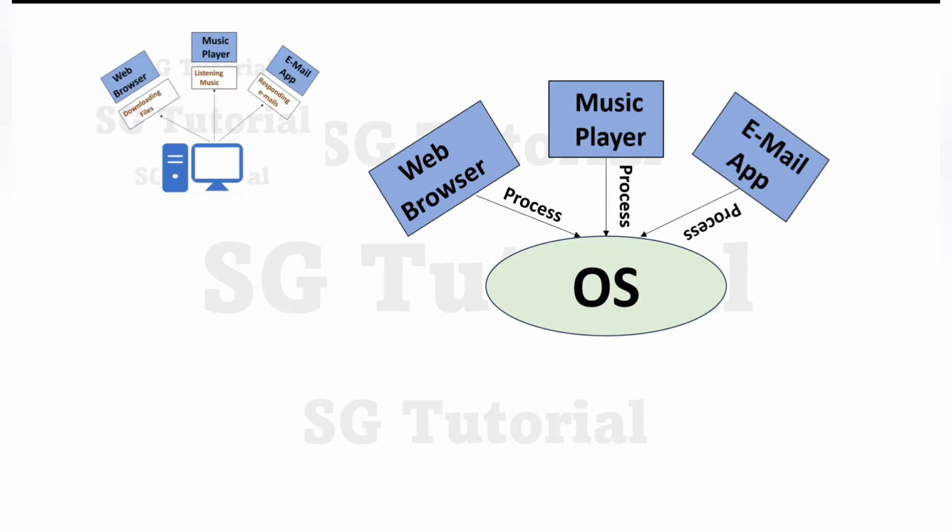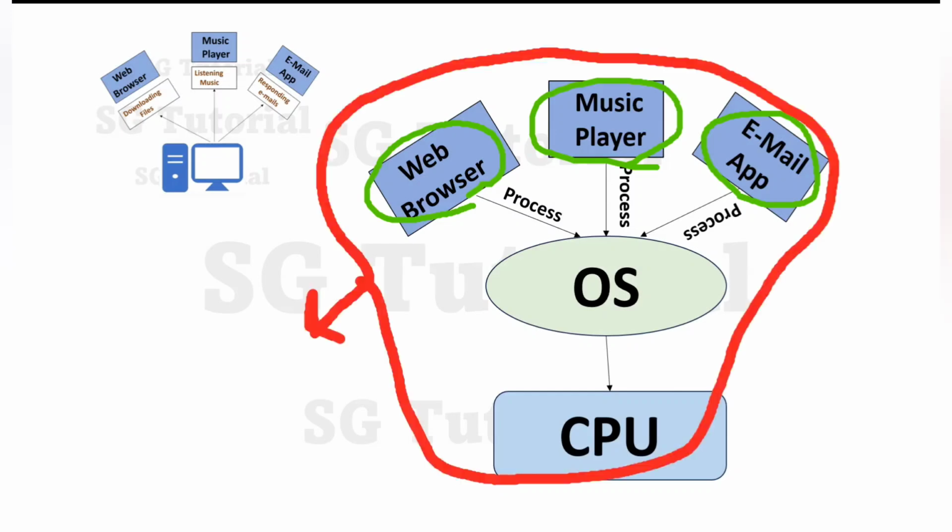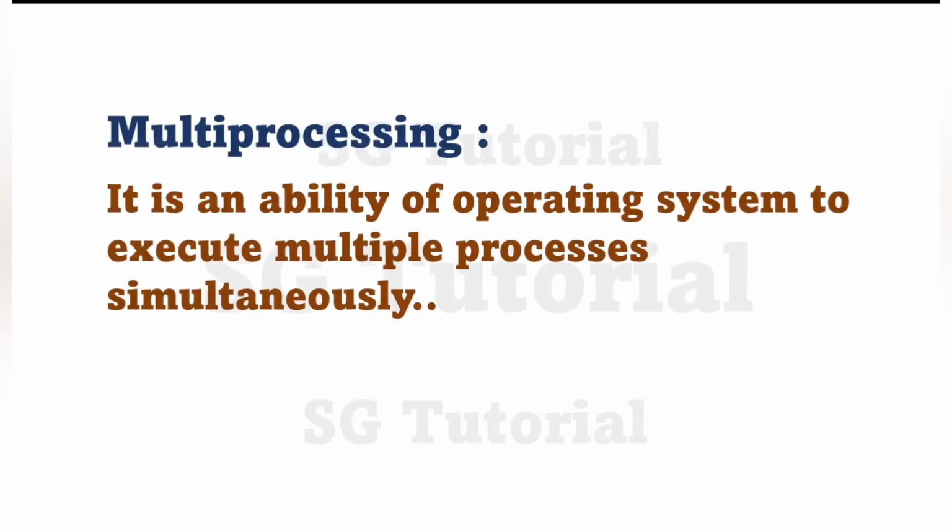So when we use all those programs, first they load into main memory, and then the CPU executes all those multiple programs, or we can say multiple processes, simultaneously. And executing multiple processes simultaneously is nothing but multiprocessing. So basically, multiprocessing is the ability of an operating system to execute multiple processes simultaneously.